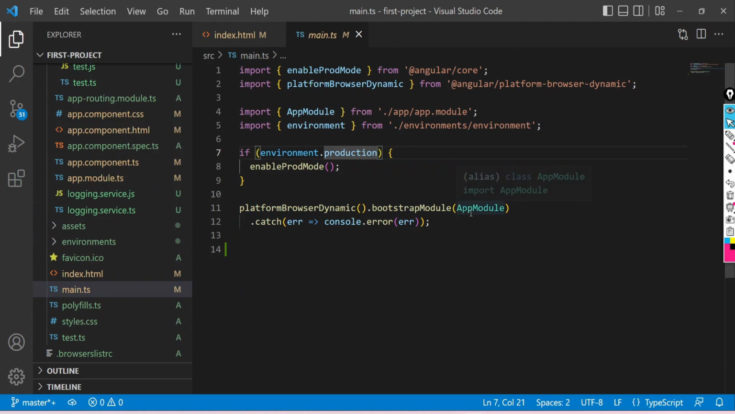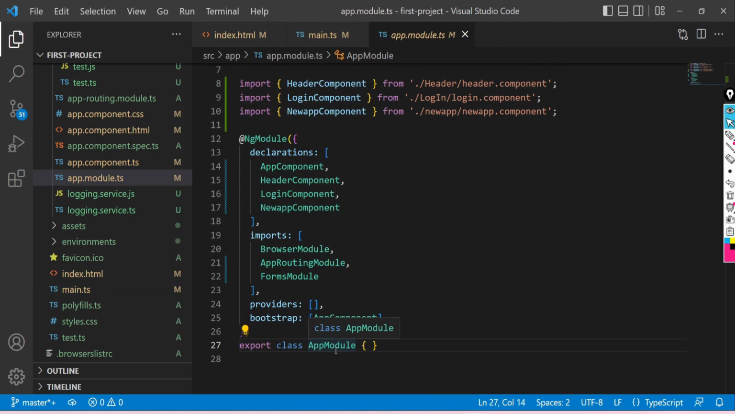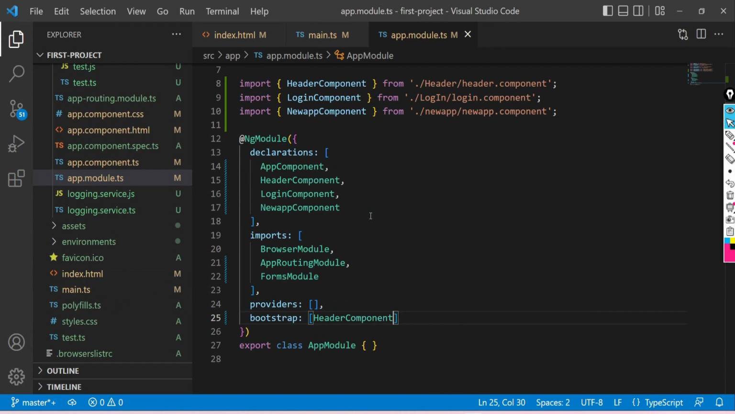Here is the main.ts file. Here the main point is this bootstrap module method, which is right now bootstrapping the app module. We can change this to any other module also here. Then in this app module code, we are bootstrapping the app component, which is also called app root component. We can also change this to any other component from the components available in the declaration part.